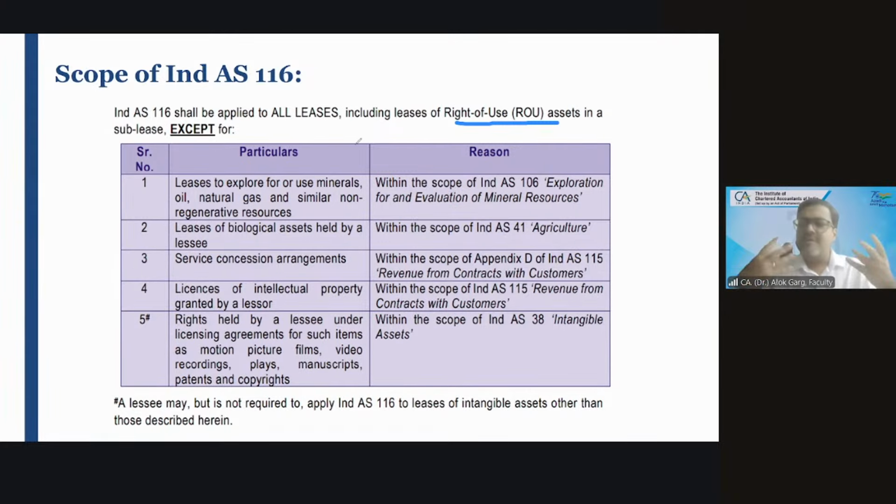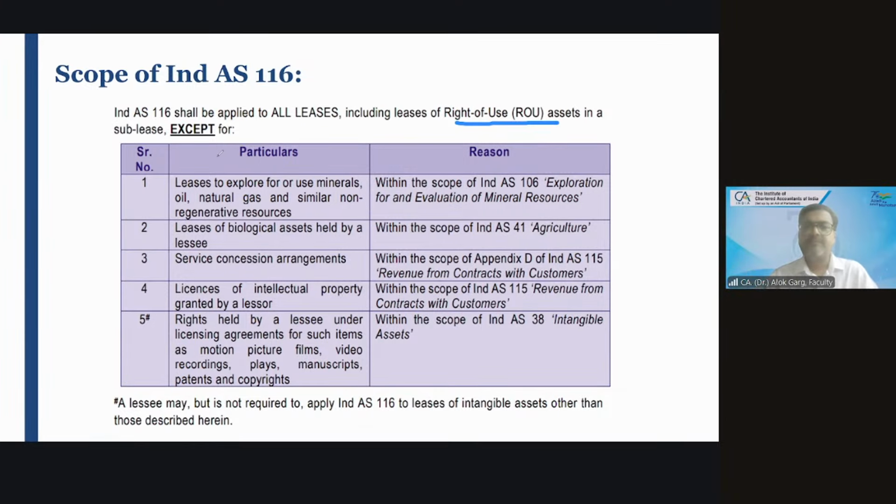So 116 is applicable to all leases, including lease of a right of use asset in a sublease. We will discuss the concept of sublease also. The accounting of sublease was not there in the old Ind AS, but we will discuss this concept in the new IFRS 16 or Ind AS 116.